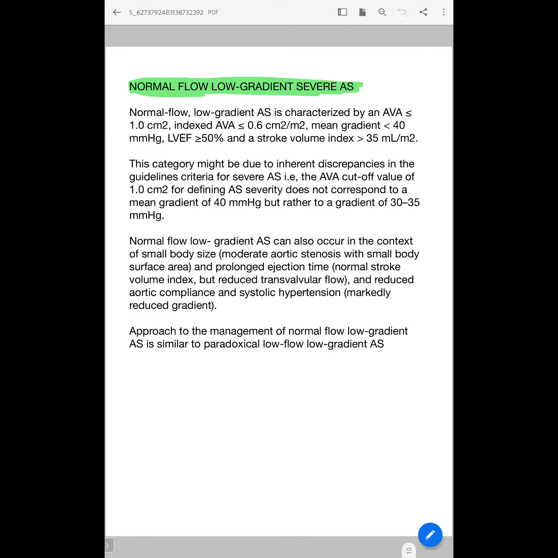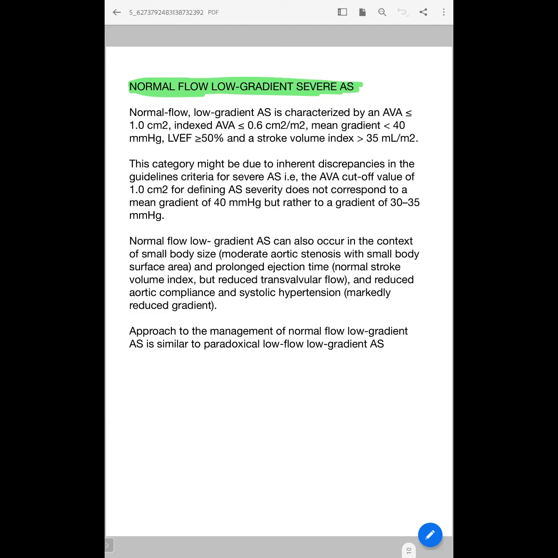Okay, then. So systemic hypertension does not come under paradoxical low flow, low gradient, no? No. If EF is normal, and if gradient is less than 40, and if systolic blood pressure is less than 140, then there is more chance of being a paradoxical AS.